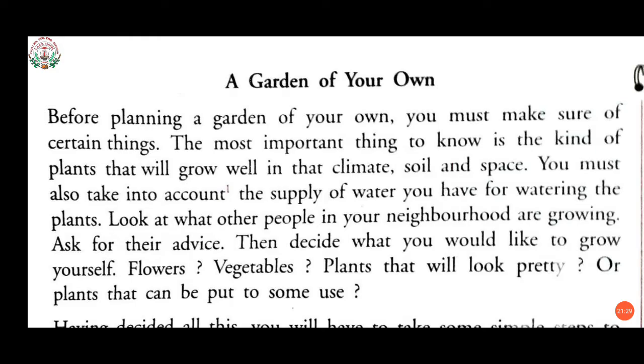Look at what other people in your neighborhood are growing. Ask for their advice. Then decide what you would like to grow yourself. Flowers or vegetables. Plants that will look pretty or plants that can be put to some use. The first thing is to have knowledge, students, regarding the climate, soil, and obviously space. We must have space for a garden.